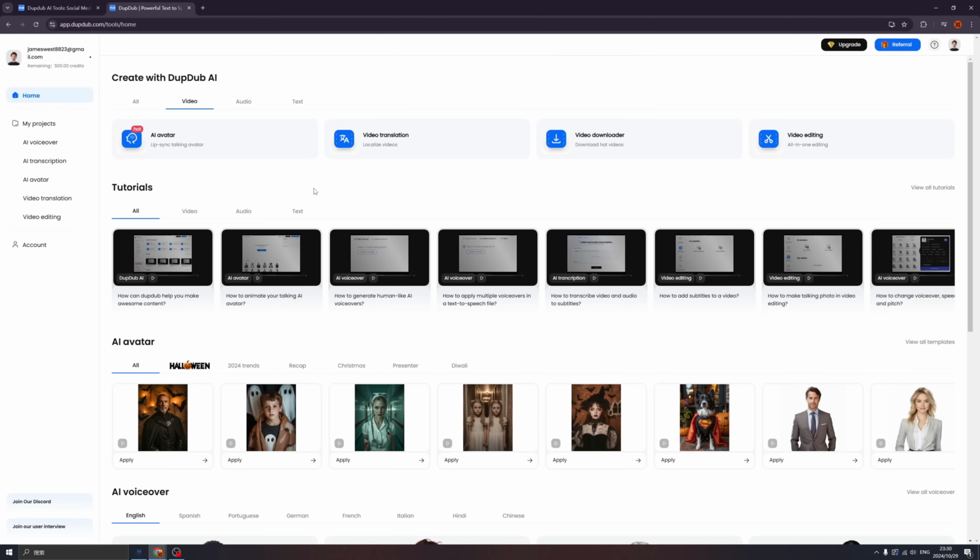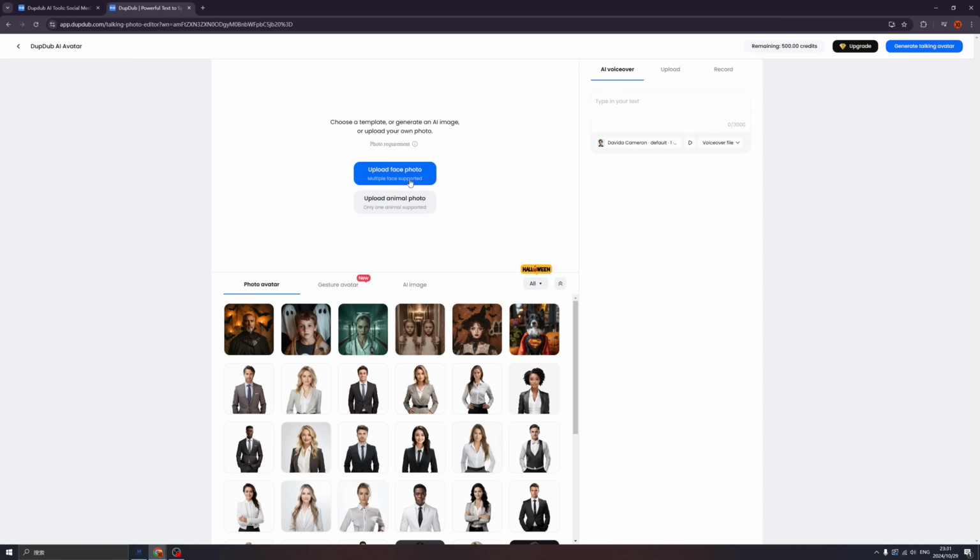Hey, creating an AI avatar is never so easy. You want to create one? Give me 2 mins. I will teach you how. So let's create an AI avatar here. You can upload a face photo of yourself or even your pets. But this time I'm gonna choose one of the photo avatars in the presets. Since it's Halloween, let's make something fun.